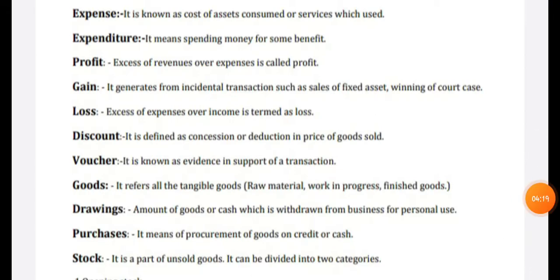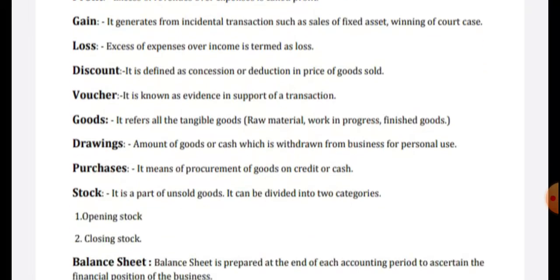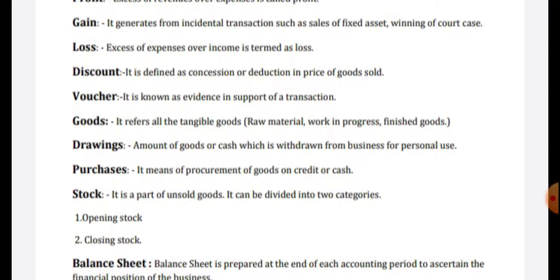Gain is from transactions such as sales of fixed assets or winning a court case. Loss is the excess of expense over income. So expense is more, but we are not getting the income. Next is discount. It is defined as a concession or deduction in the price of goods sold. And voucher is the evidence in support of a transaction.